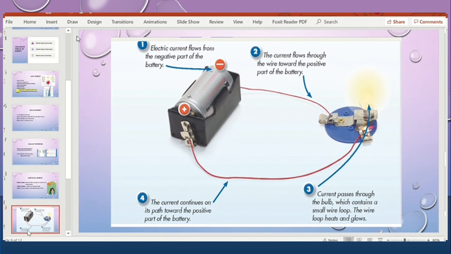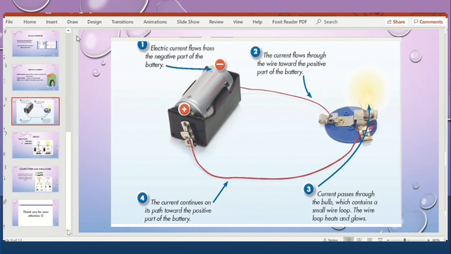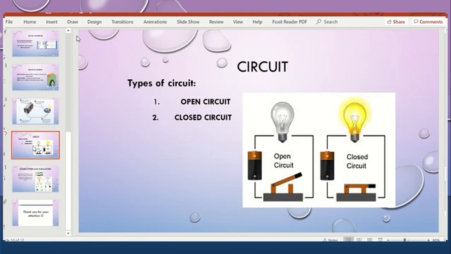There are two types of circuit. One is called the closed circuit and the other is called the open circuit. What is the difference between the closed circuit and the open circuit? A closed circuit is the complete path through which the electric current moves. There is no gap or break in the closed circuit, and it will light up the bulb.